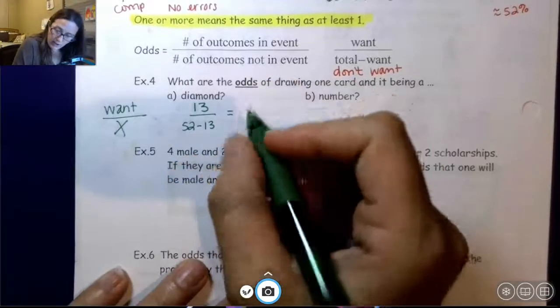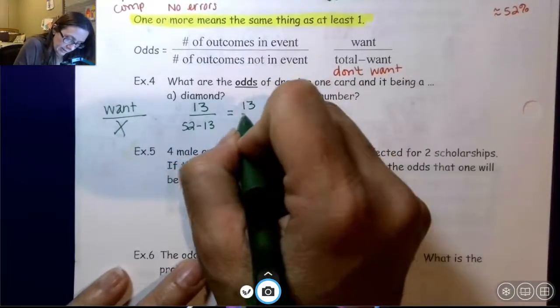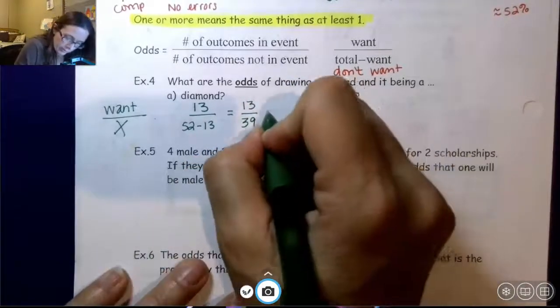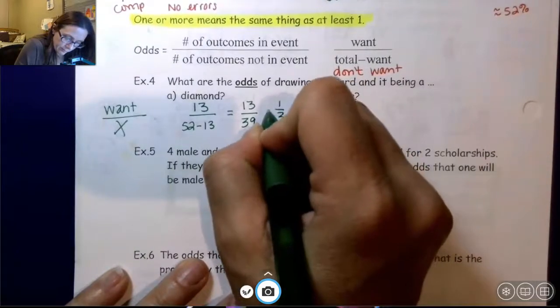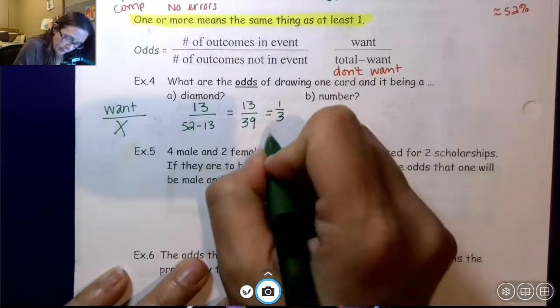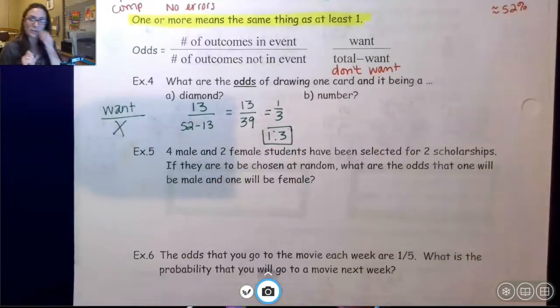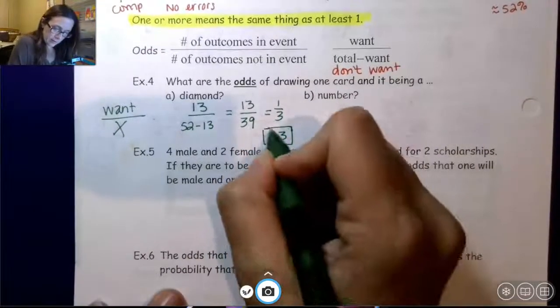So my odds are going to be 13 to 39, which reduces to 1/3. Or you can also write it 1 to 3. Those are both acceptable ways to write that.